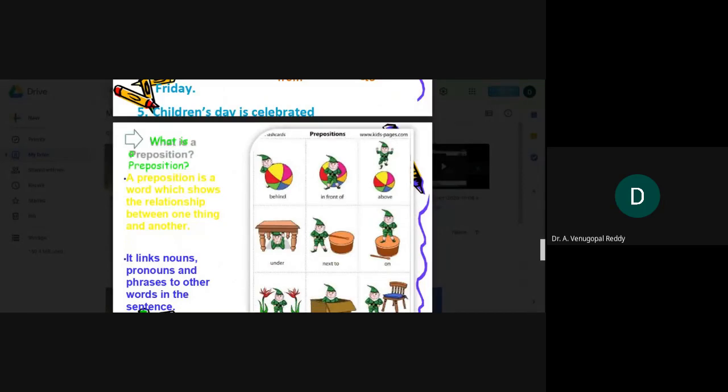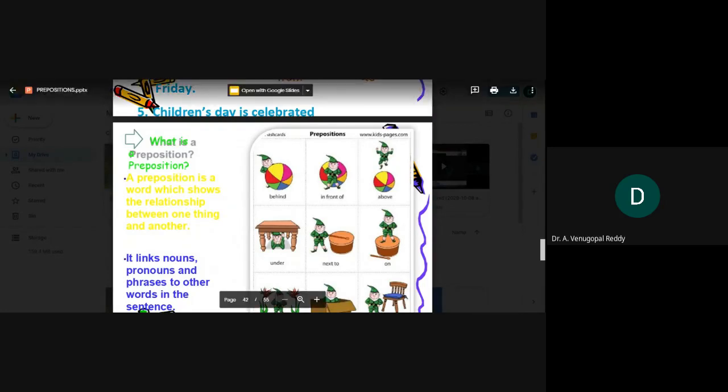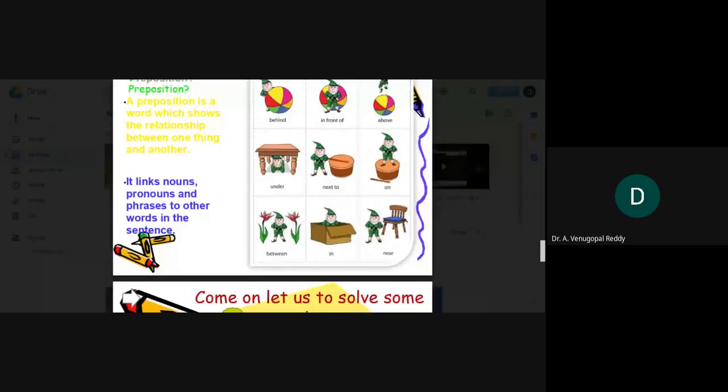The man is behind the ball, in front of the ball, above the ball, under the ball, on the ground, between the two flowers, in the box, near the chair.